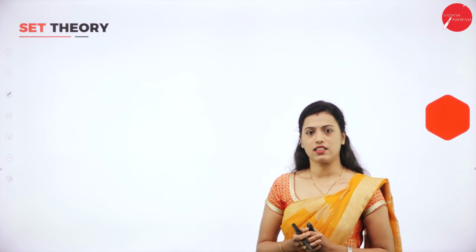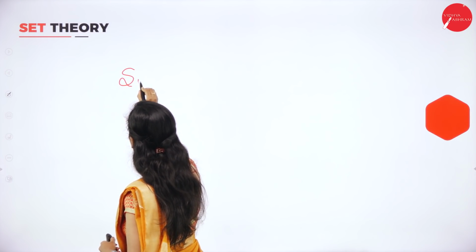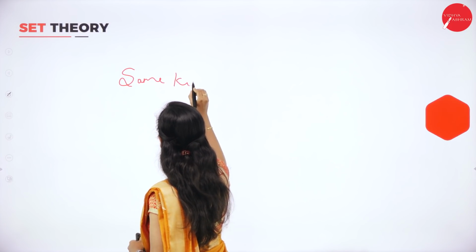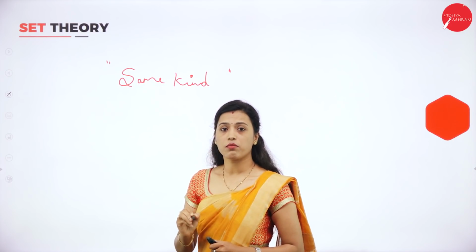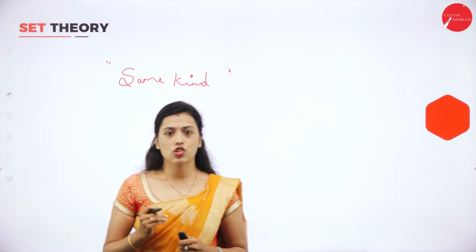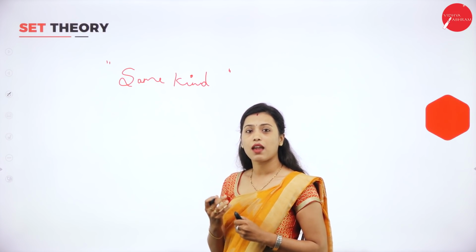In today's session, I am going to discuss the first unit, that is set theory. What do you mean by set? A group of elements of the same kind is called a set. Set can be defined as a collection of well-defined objects of the same kind is called a set.